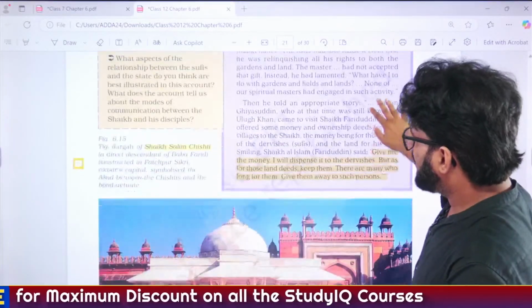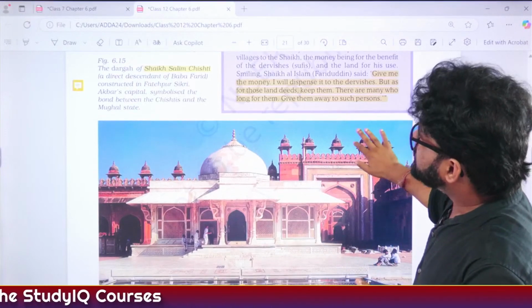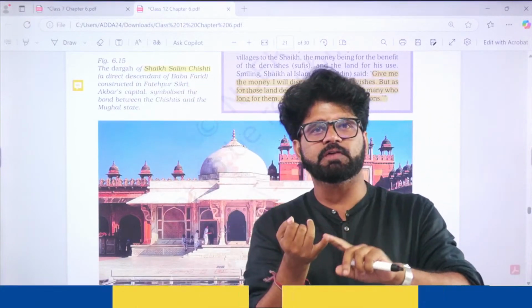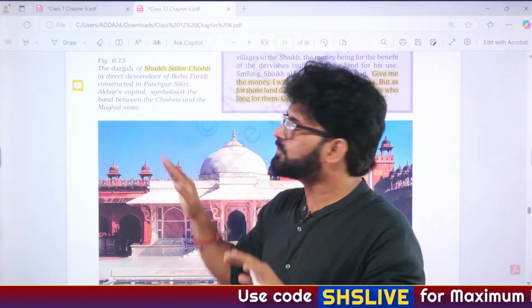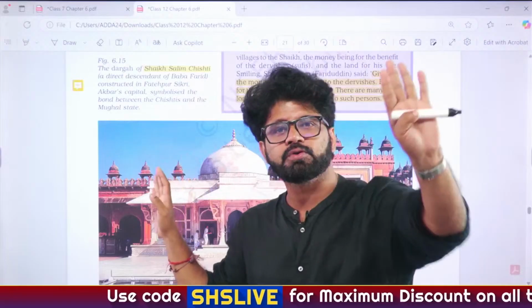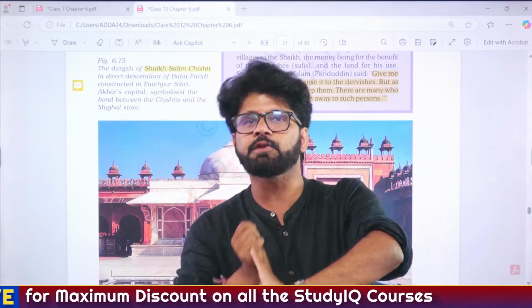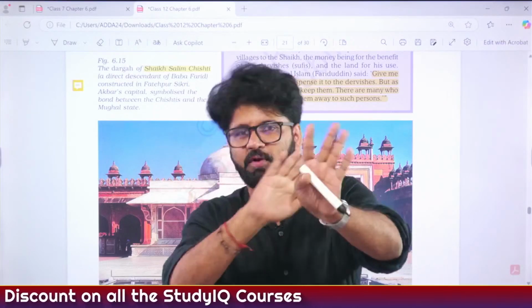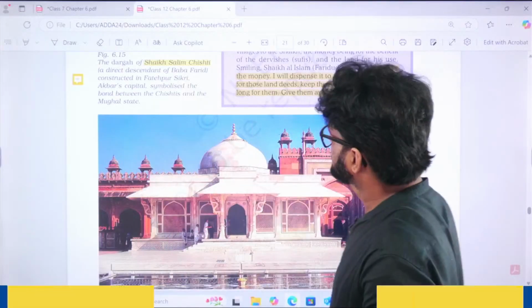Okay, bro. What else? Dargah of Sheikh Salim Chishti. Again, pay attention here. Sheikh Salim Chishti, don't confuse it with Muinuddin Chishti. They are same but different. Salim Chishti has nothing to do with Muinuddin Chishti. He is a direct descendant of Baba Farid, who played a crucial role in converting so many Khokhars to Islam. We have discussed this, Khokhars. But he was very popular in Punjab, Baba Farid.